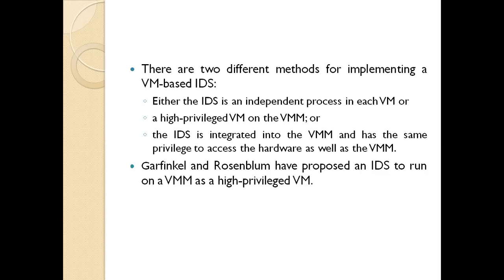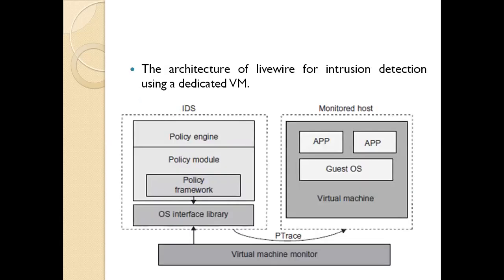If it is independent or integrated: independent means it will have the high privilege, integrated means it will have the same privilege to access the hardware as well as the VMM. So these types of methods are included. Garfinkel and Rosenblum proposed an idea to run the IDS on the VMM, which is the high privileged one. So this is the architecture, the concept they describe.